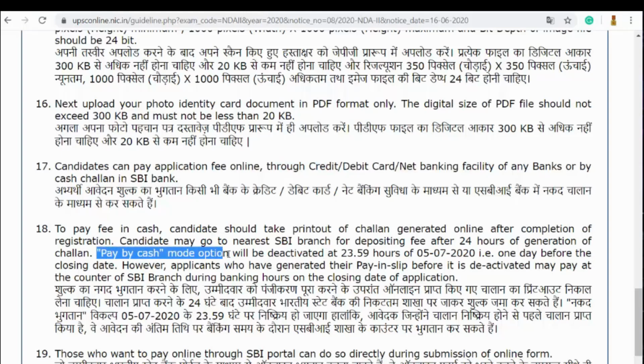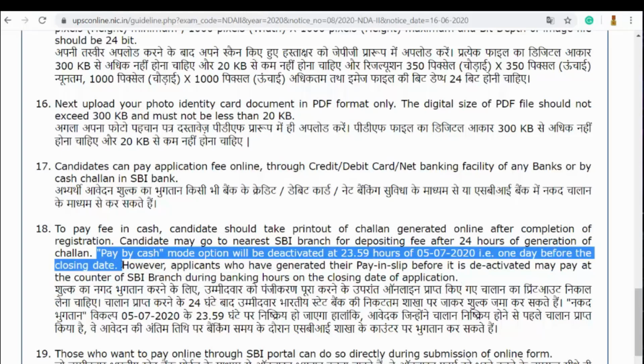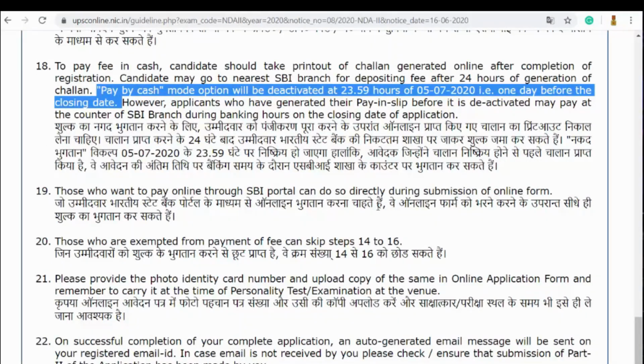The pay by cash mode option will be deactivated at 24 hours of 5th July 2020, that is one day before the closing date. So please remember this. If you are going through offline, the payment in offline mode will be only until 5th July 2020, one day before. If you are paying online, then it would be 6th July 2020. However, applicants who have generated their pay slip before it is deactivated may pay at the counter of the SBI branch during banking hours on the closing date of the application. So that is a very important one.